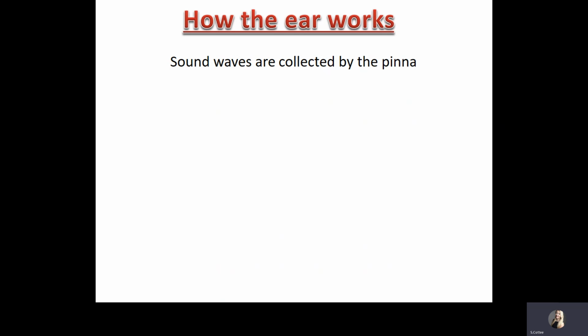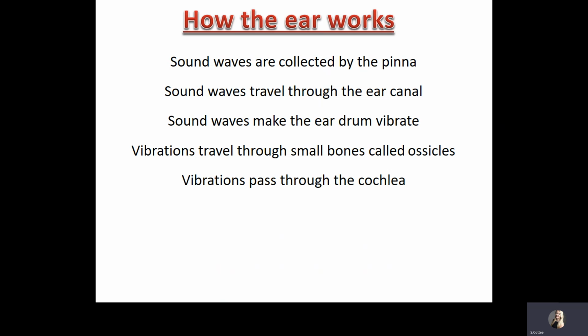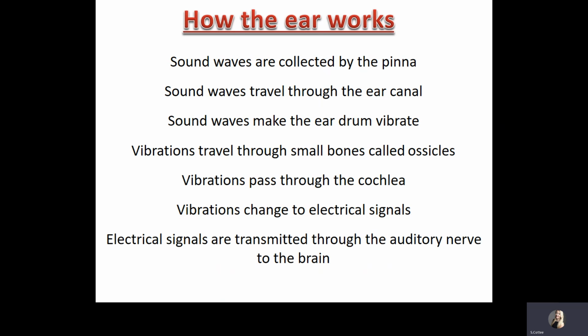Firstly, the sound waves are collected by the pinna. Then they travel through the ear canal, which remember is also called the auditory canal. Then the eardrum vibrates. The vibrations of the eardrum make the ossicles, the small bones, vibrate. And finally, those vibrations pass through the cochlea. The vibrations change to electrical signals, which are sent through the auditory nerve and to the brain.